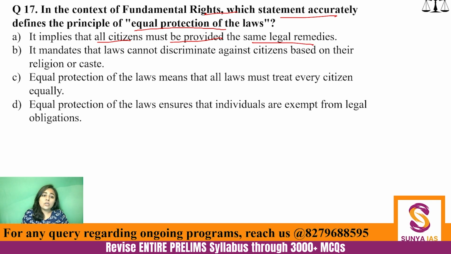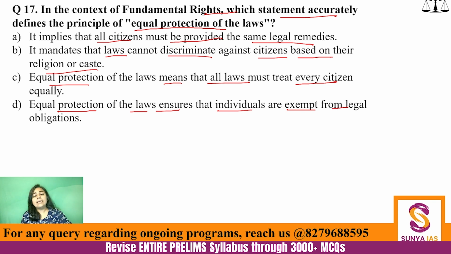It mandates that laws cannot discriminate against citizens based on their religion or caste. Equal protection of laws means that all laws must treat every citizen equally. And equal protection of laws ensures that individuals are exempt from legal obligations. What do you think is the answer? See, the thing is that these options are very close, right? They can confuse you. So you need to eliminate the options.